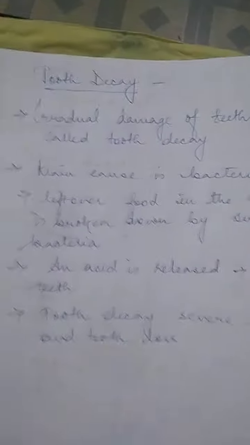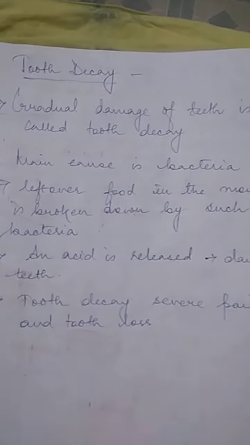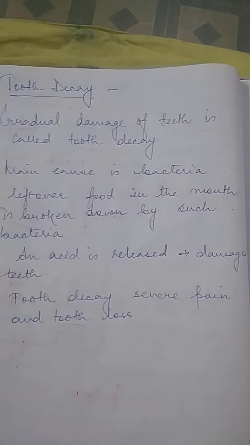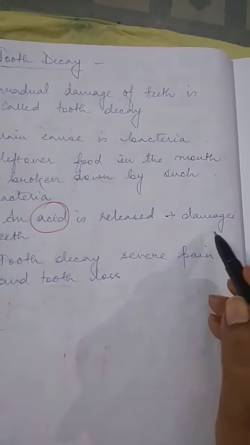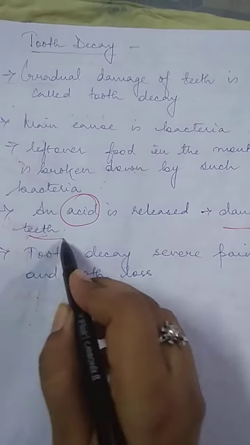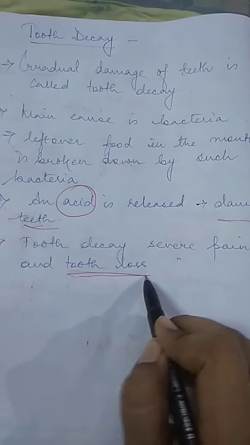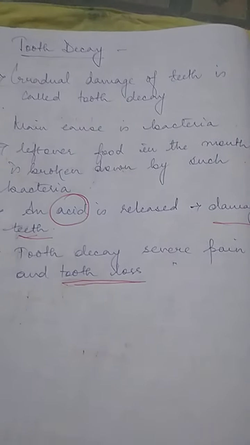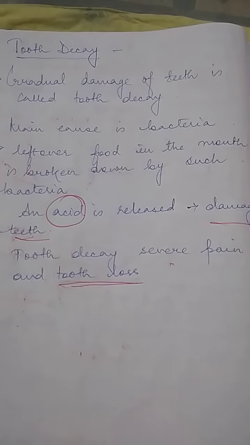Next we come to the topic called tooth decay. Tooth decay means the gradual damage of teeth. The main cause is bacteria. Leftover food in the mouth is broken down by such bacteria, and then an acid is released. This acid is responsible for tooth decay and damages the teeth. With tooth decay, severe pain will happen, and then tooth loss will happen. So it's always better to brush your teeth to keep your teeth clean so that you avoid tooth decay.